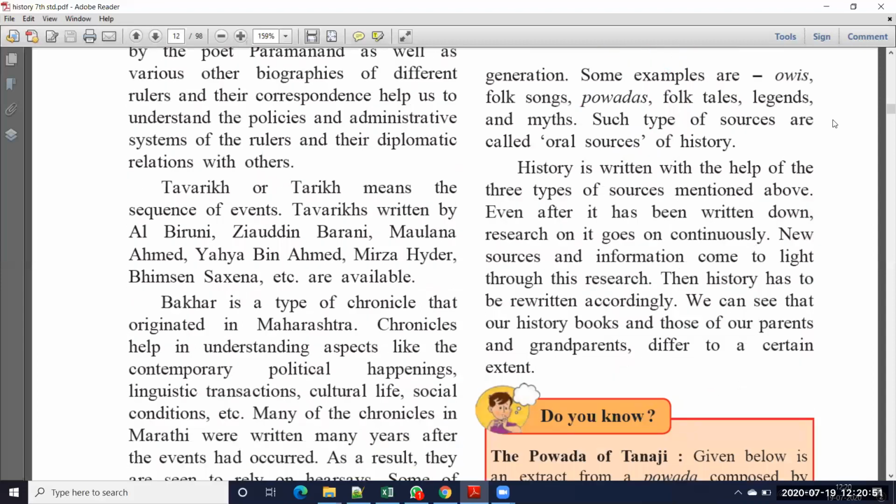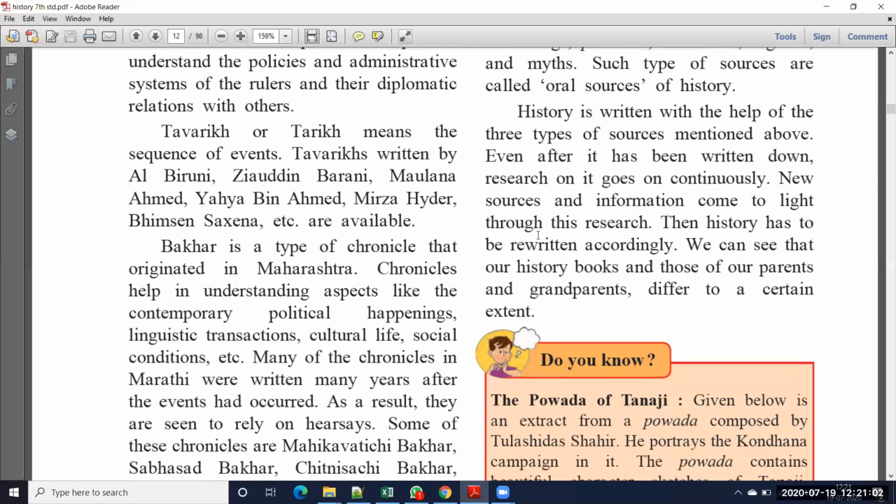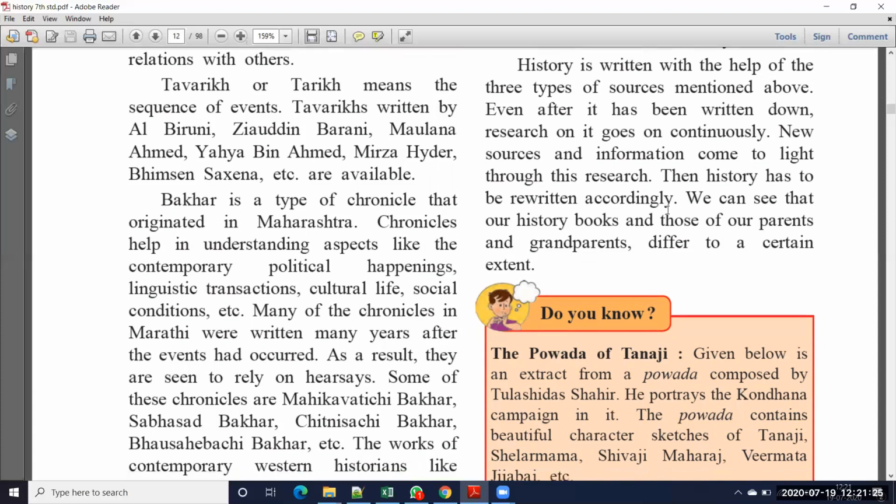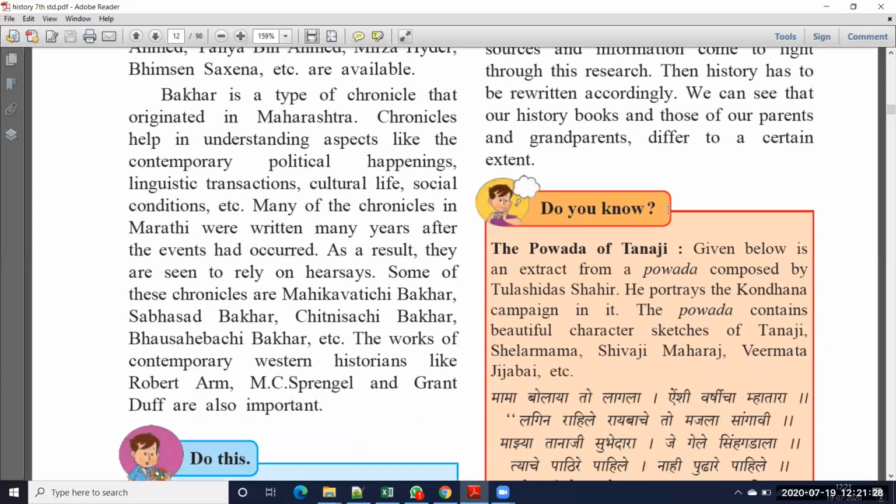Okay, history is written with the help of the three types of sources mentioned above. So history we can understand with the help of three types of sources, like material sources, written sources, and oral sources. Even after it has been written down, research on it goes on continuously. New sources of information come to light through this research. So when we take up any research on historical events, we get new information also. So day by day we get new types of information when we start research on historical places.